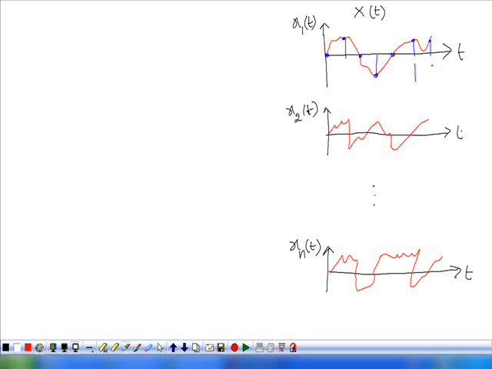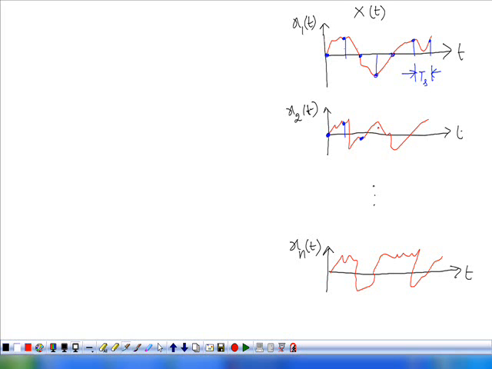Let this be the sampling interval Ts. The function is a continuous time function. Here we are taking the samples in such a way that the spacing between the samples is the same. That is, between this sample and this sample the spacing is Ts, here to here the spacing is Ts, and so on. Similarly, we take the samples of the second sample function also.